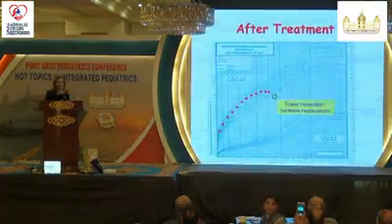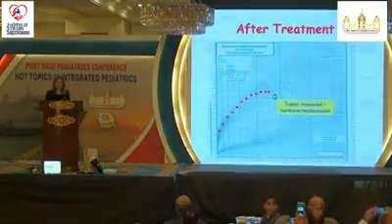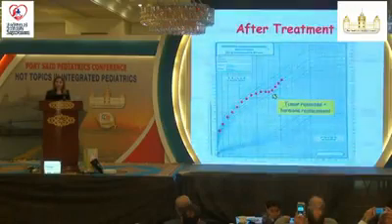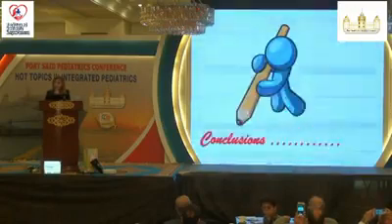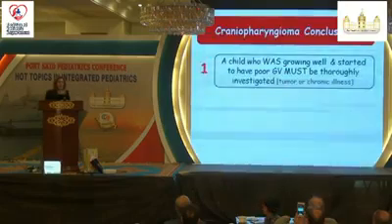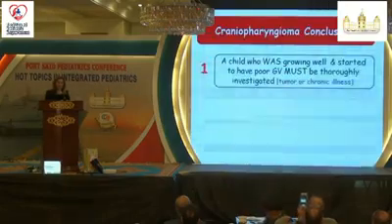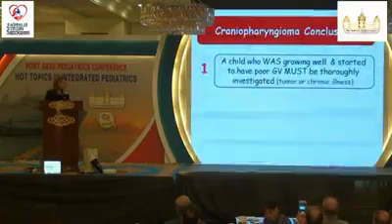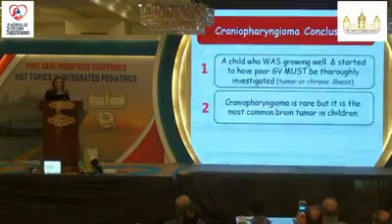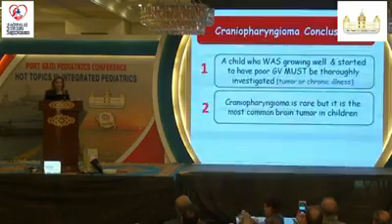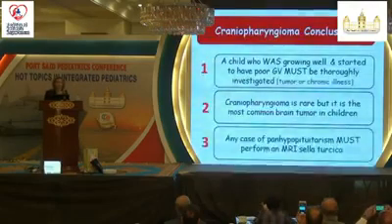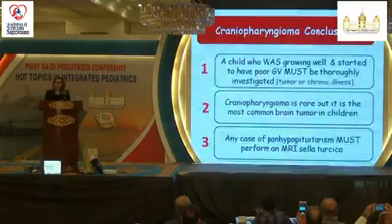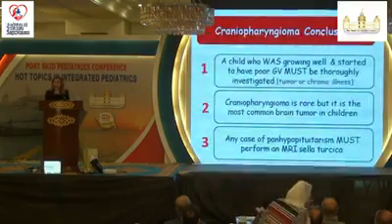And he was fortunate. The tumor was resected on time, and hormone replacement therapy was given, and the child is doing very well now. The conclusions are a child who was growing well and started to have a poor growth velocity must be thoroughly investigated. Please respect secondary growth failure. Tumor or chronic illness, craniopharyngioma is rare, but it's the most common brain tumor in children. And any case of panhypopituitarism must perform MRI because it could be hiding a serious tumor.